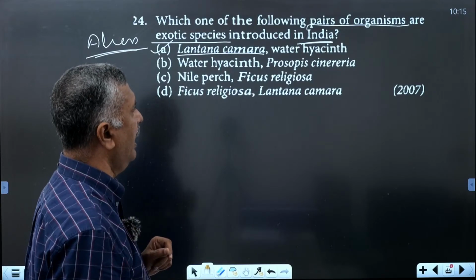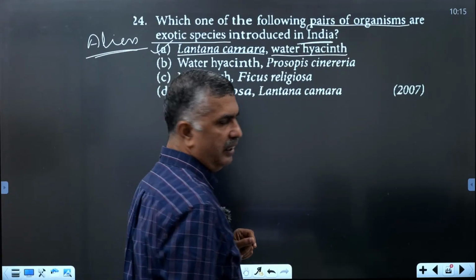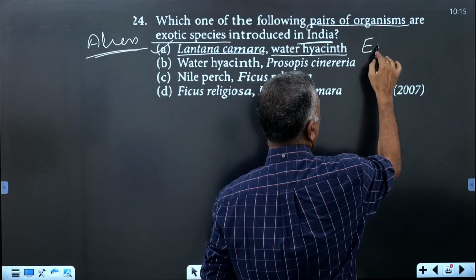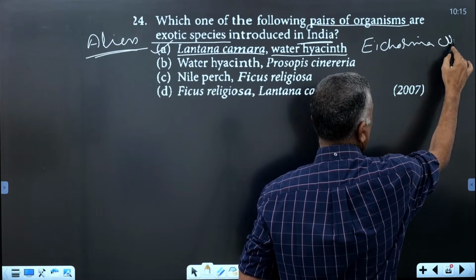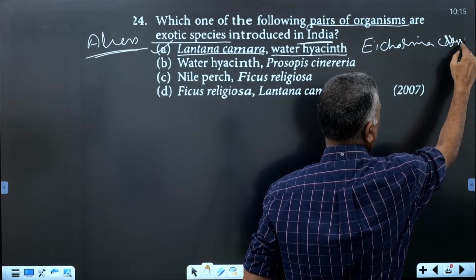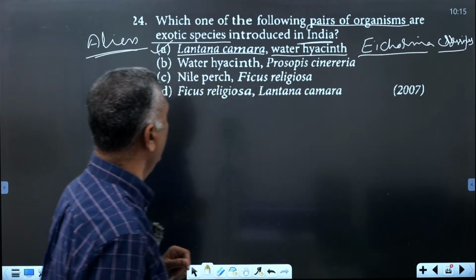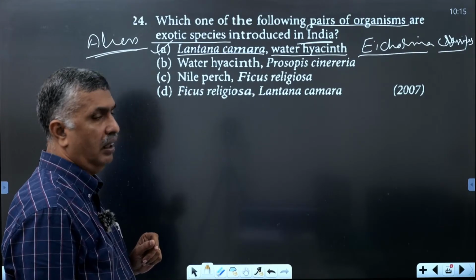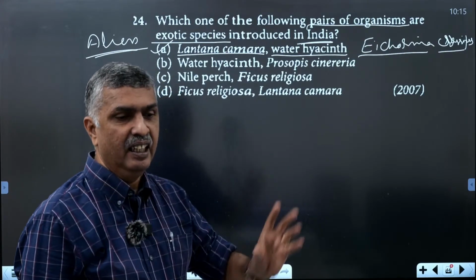Lantana camara and water hyacinth are introduced, exotic or alien species.